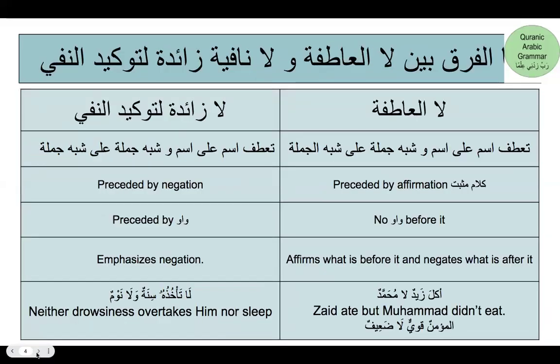Now, these were the two different types of la that you have covered. Now see how they are similar and how they're different. La al-atifa, la zaida li tokid nafi: you see ism matuf ala ism or shibhul jumla matuf ala shibhul jumla in both. La al-atifa is always preceded by kalam musbat, a positive statement, an affirmation. La zaida li tokid nafi must be preceded by negation and can be preceded by forbidding as well.